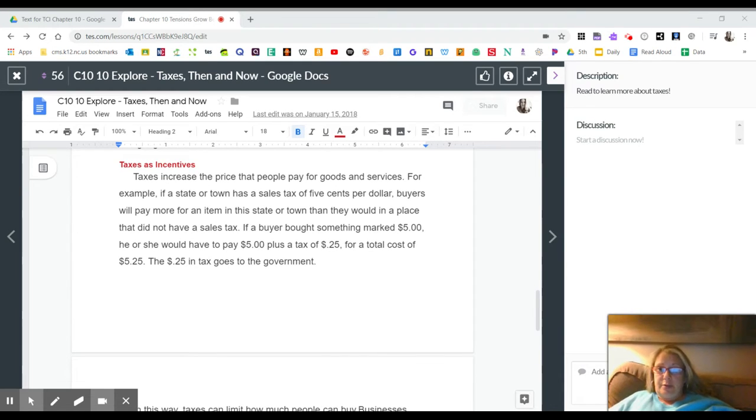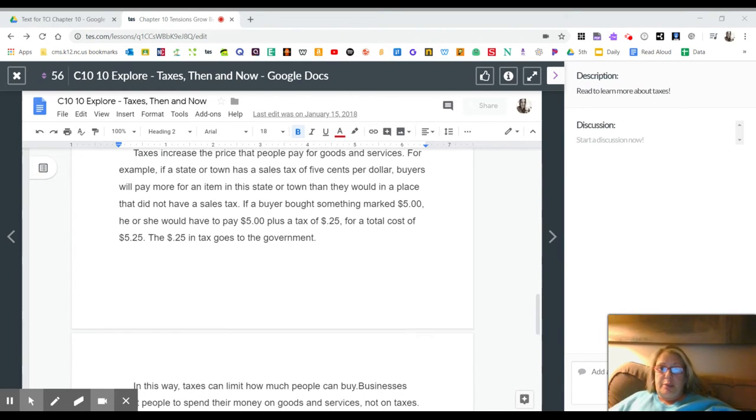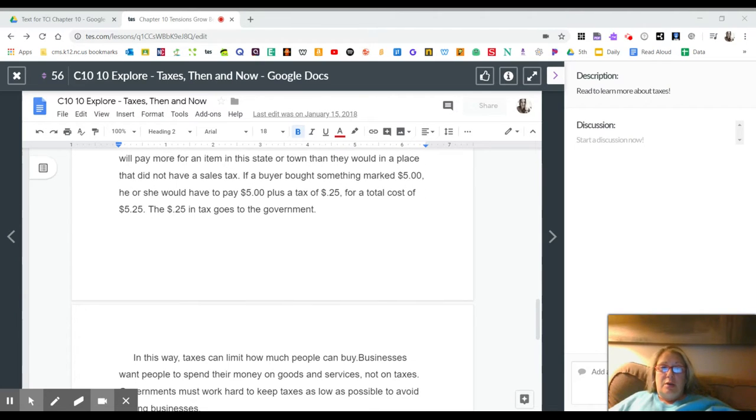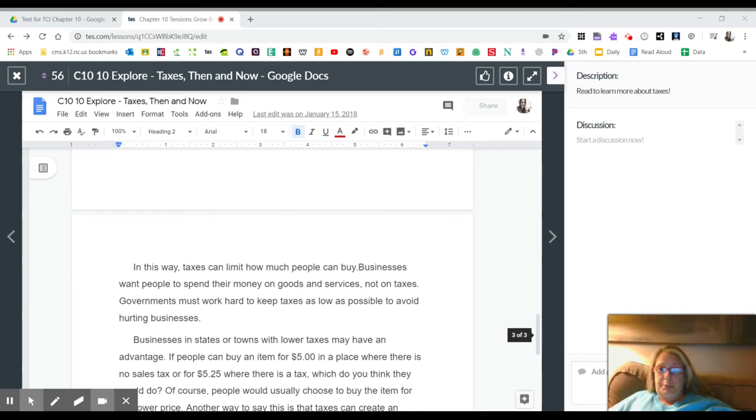Taxes as incentives. Taxes increase the price that people pay for goods and services. For example, if a state or town has a sales tax of 5 cents per dollar, buyers will pay more for an item in this state or town than they would in a place that did not have a sales tax. If a buyer bought something marked $5, he or she would have to pay $5 plus a tax of 25 cents for a total cost of $5.25.